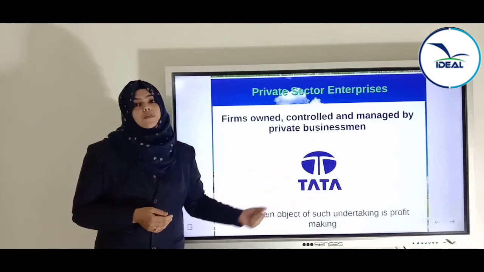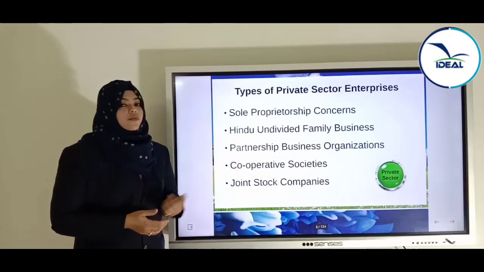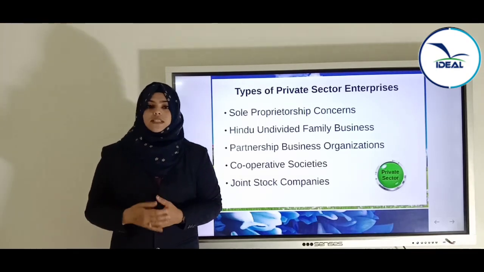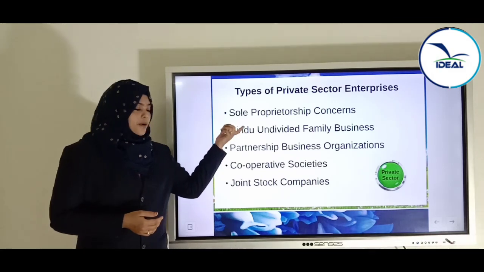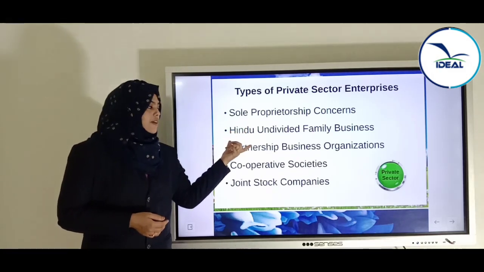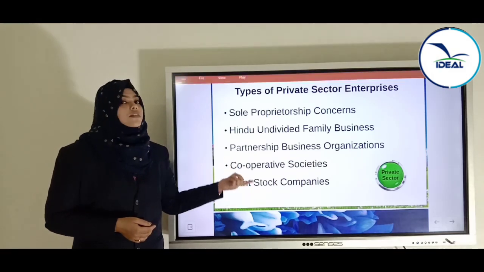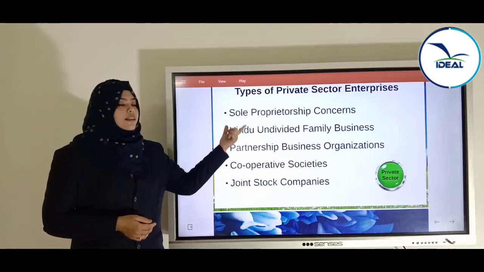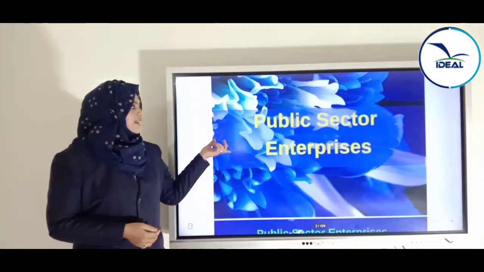An example is Tata. Which are the types of private sector enterprise? Sole proprietorship, Hindu undivided family, partnership, cooperative societies and joint stock companies. These are the different types of private sector enterprises. So, we have already studied it.